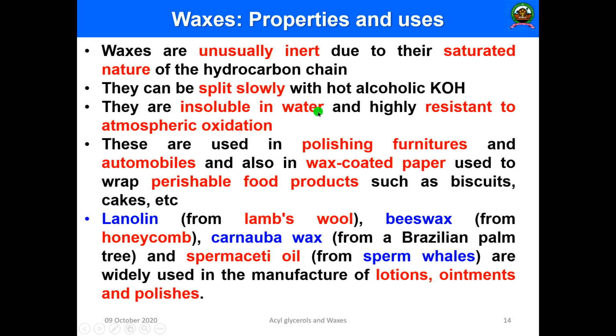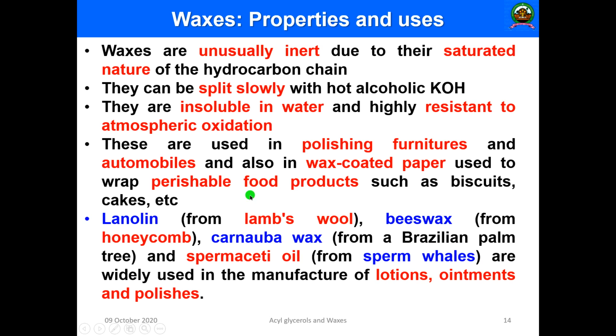These are used for polishing furniture and automobiles, and also wax coated paper is commonly used to wrap perishable food items like biscuits and cake. When you open certain biscuits or cake, you can see a very thin waxy coating paper that is made up of this kind of waxes.